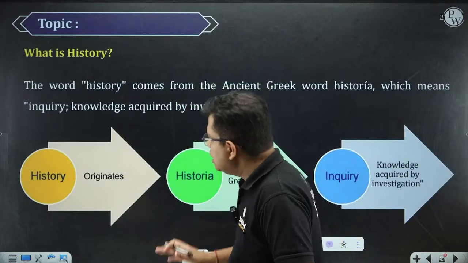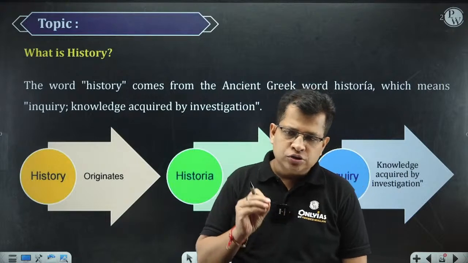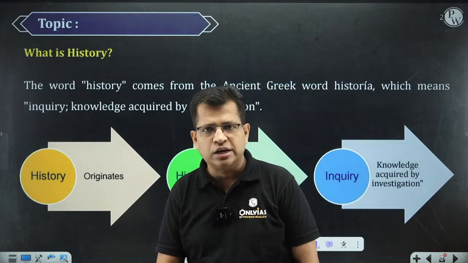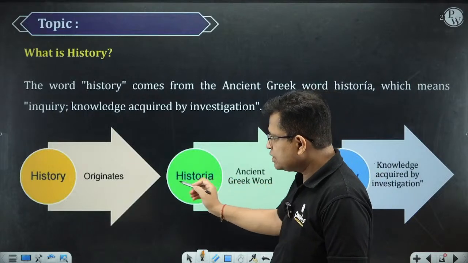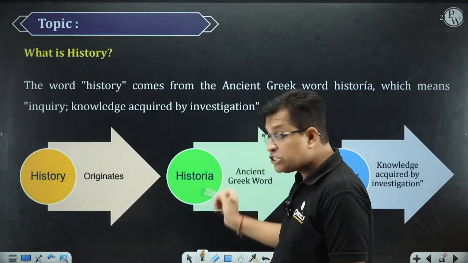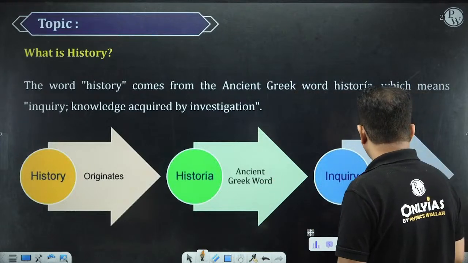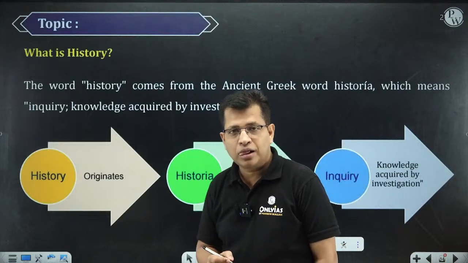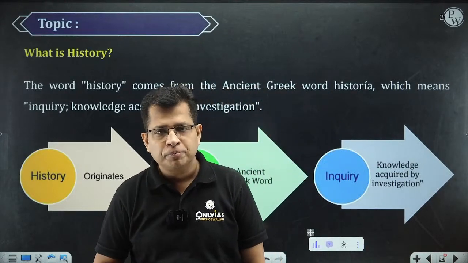Now, the word history originates with the ancient Greek word called historia. This history originates from historia. And this historia means inquiry, knowledge acquired by investigation.